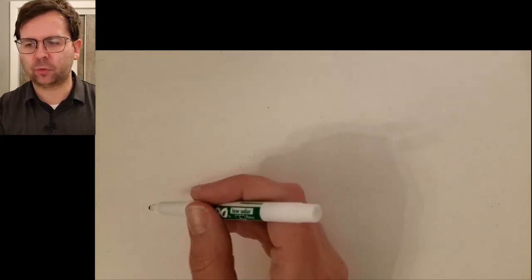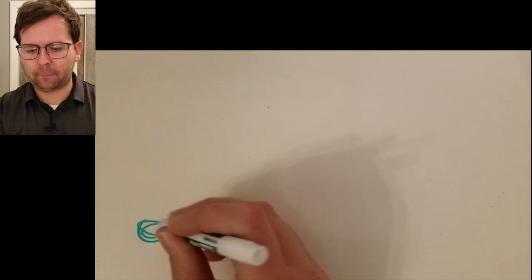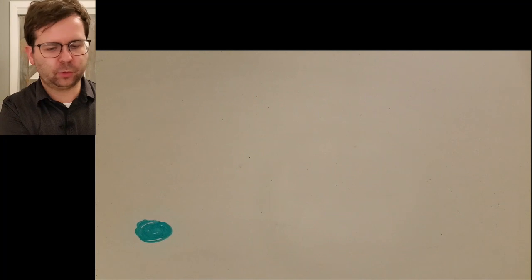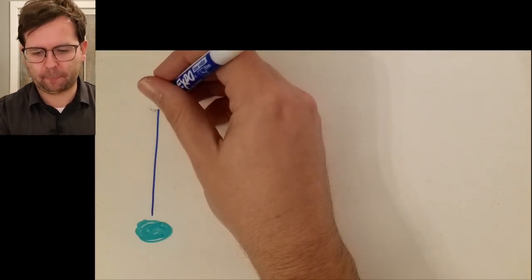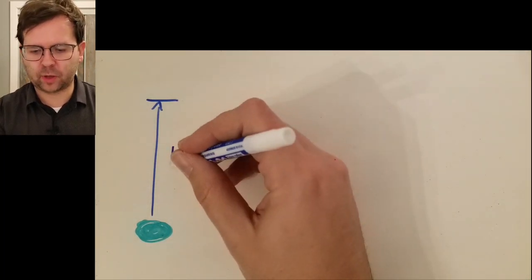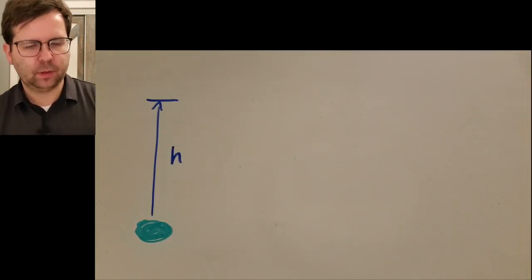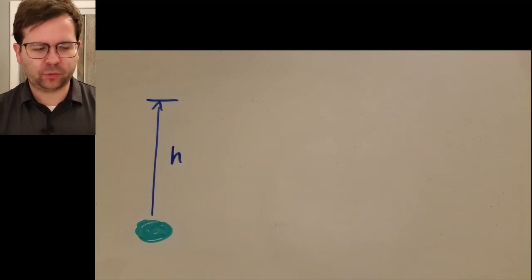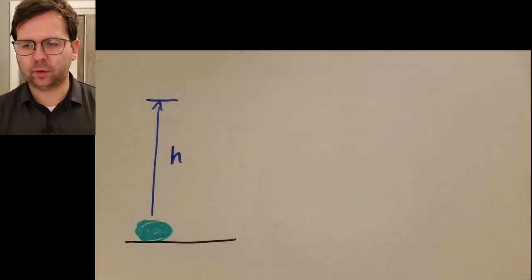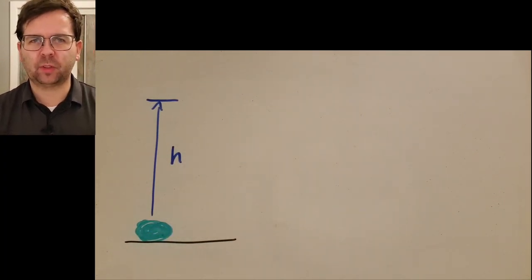So let's say we take this watermelon here. We want to lift this watermelon up to a certain height, up to here, and let's call this height h. How much potential energy does it gain if we lift it up that high, and the floor, of course, is down here at the bottom? How much potential energy is that?